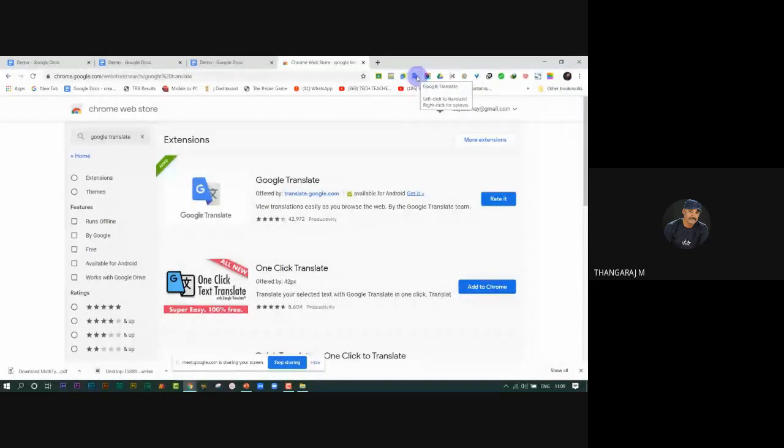Then it is the Google Translate. You may translate the total website or a page into another language or your own language. This is the Awesome Screenshot. It makes it easy to save an entire page of a website as an image or a PDF.